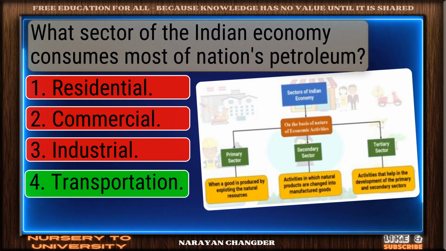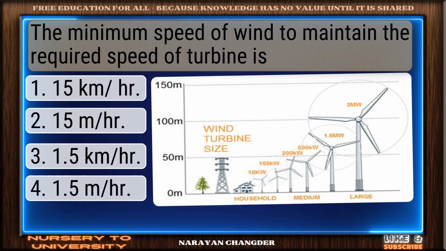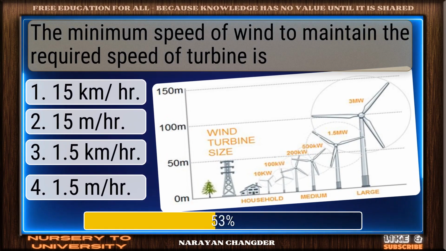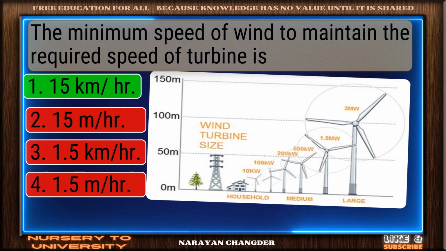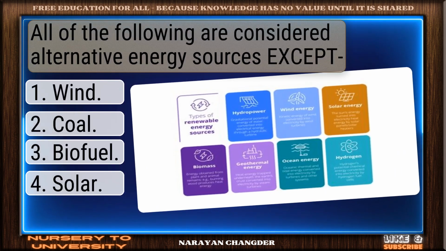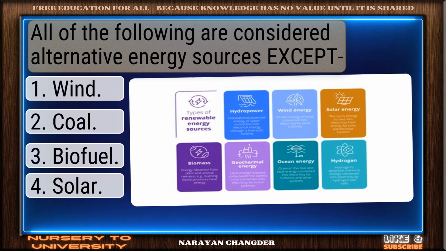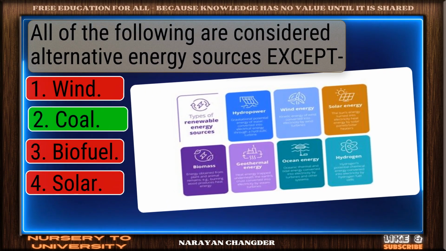You chose transportation. Correct. The minimum speed of wind to maintain the required speed of turbine is. Good thinking. 15 km/h is right. All of the following are considered alternative energy sources except. Great thinking. Coal is right.